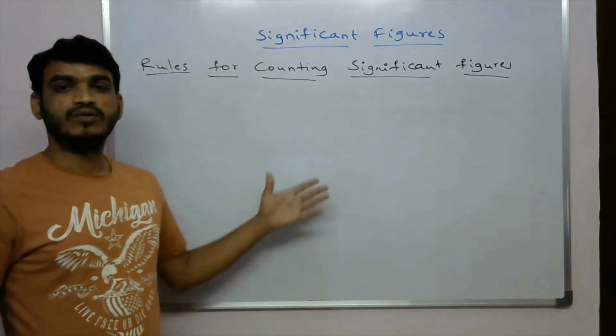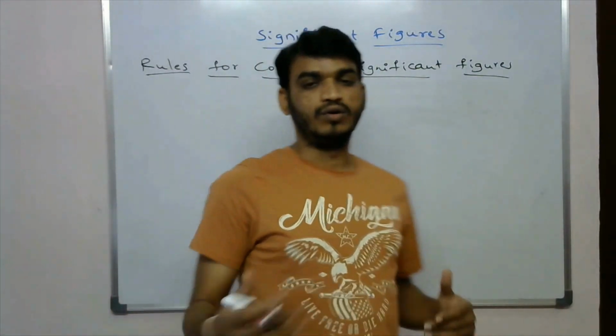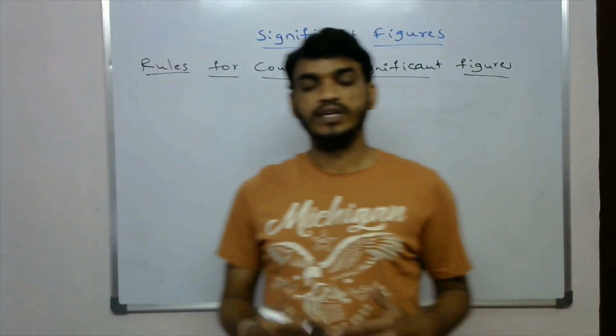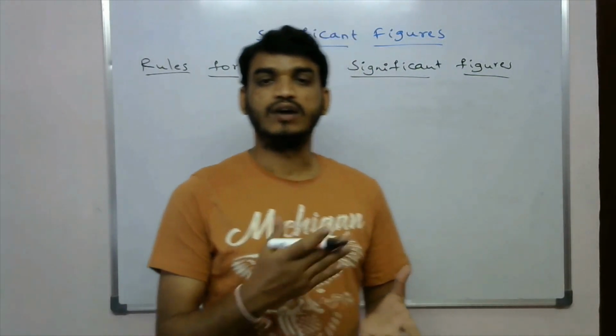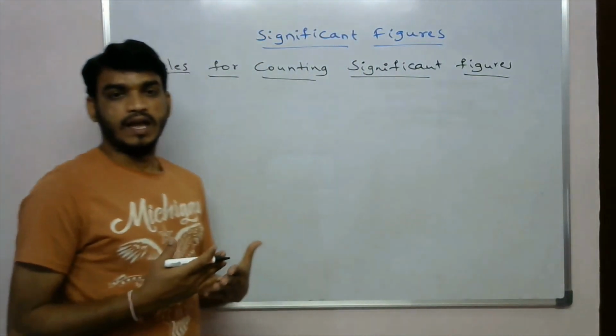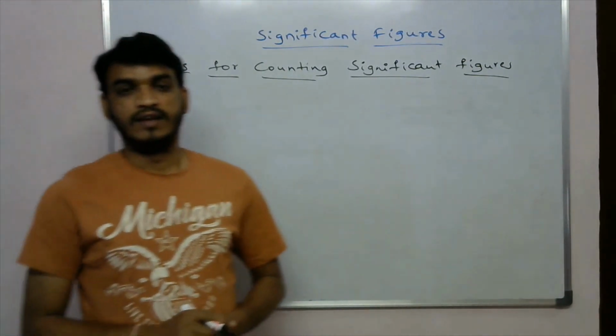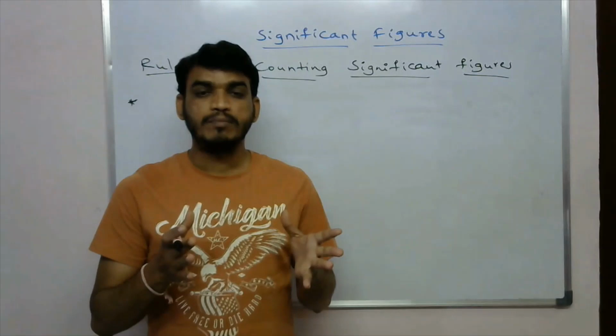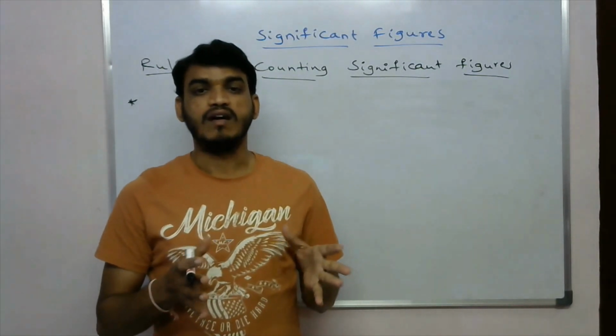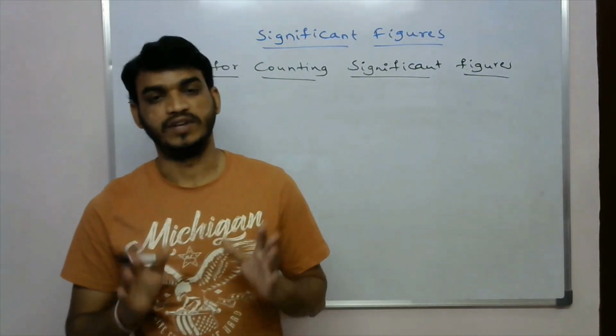Among them the first one is: the zeros which are present in between the non-zero digits are significant.